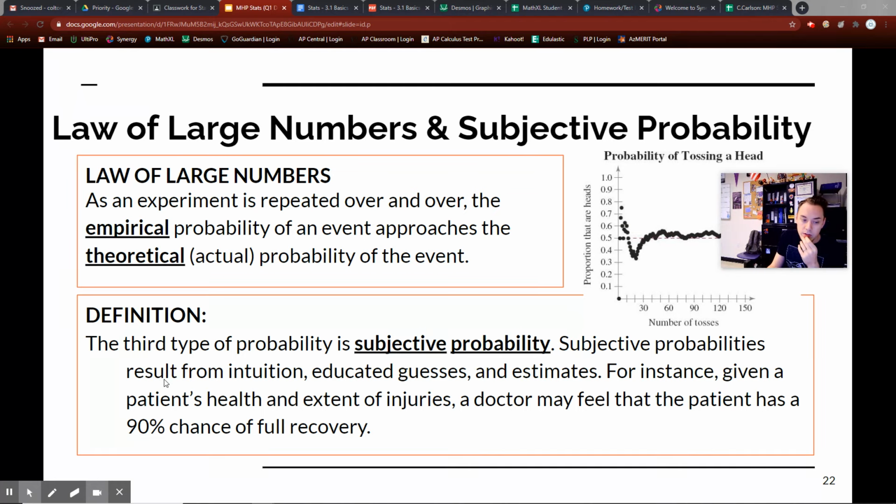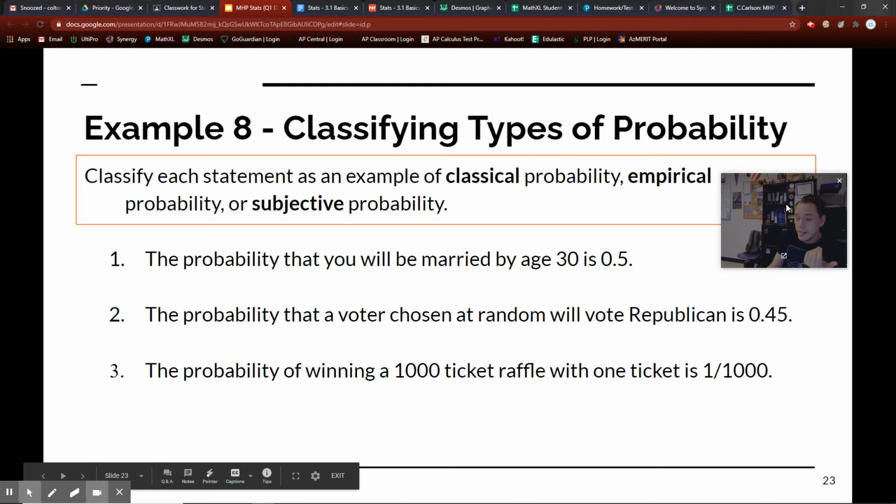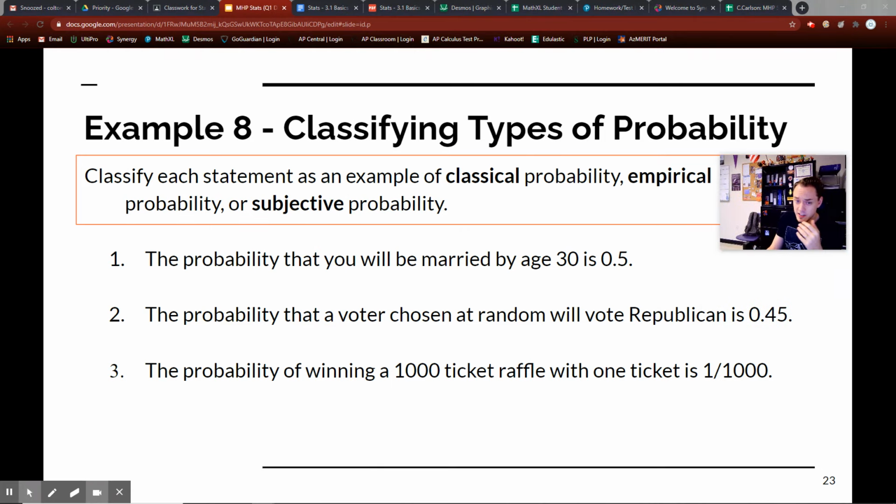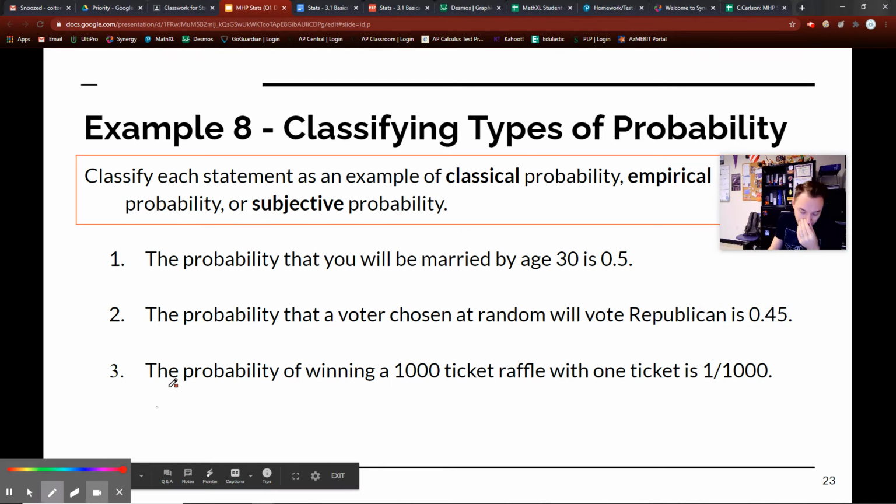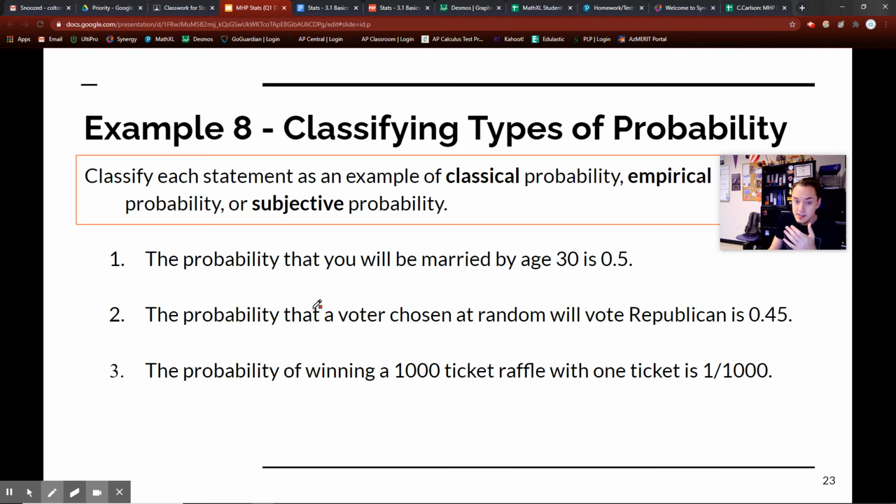Okay, so definition, this is the third type of probability, subjective probabilities. Subjective probabilities are really just from intuition. They're educated guesses or estimates. So for instance, given a patient's health and extended injuries, the doctor may feel that patient has a 90% chance of full recovery. Okay, so you're not really going to be doing too much with subjective probability. You're mainly just going to be doing this. You'll have to basically just say, okay, is this probability subjective, theoretical, or classical?